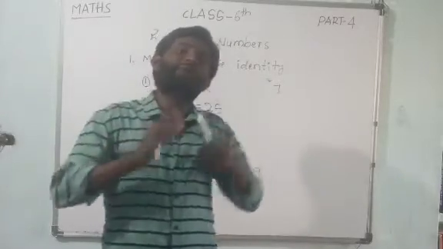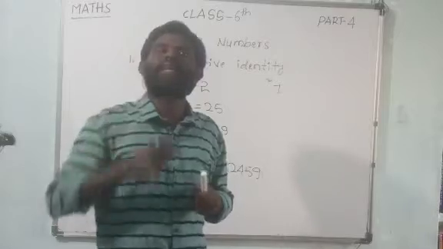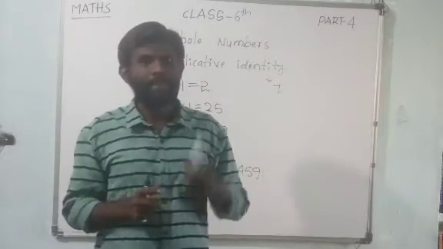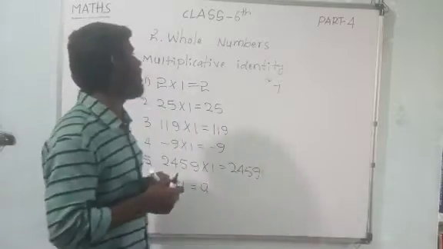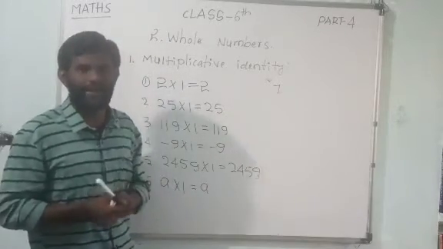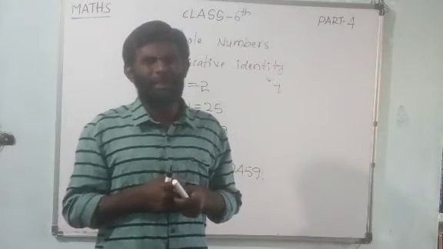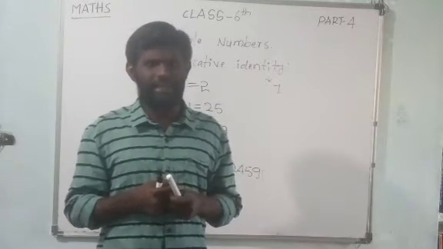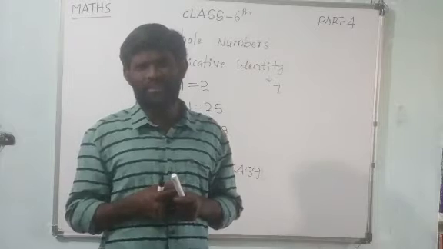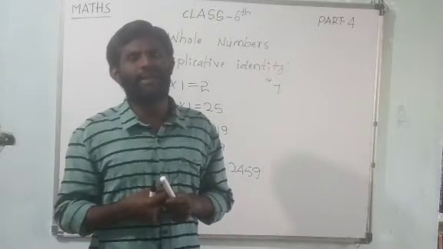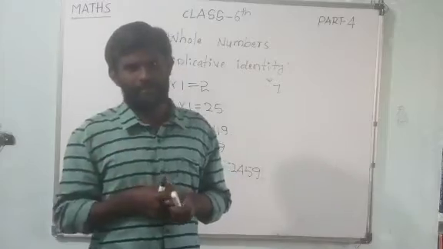If you multiply with 1, again you are getting that same alphabet. This is the rule of multiplicative identity. My dear children, you should remember which is the multiplicative identity in mathematics. If anybody asks you, what can you say? 1 is the multiplicative identity in mathematics.